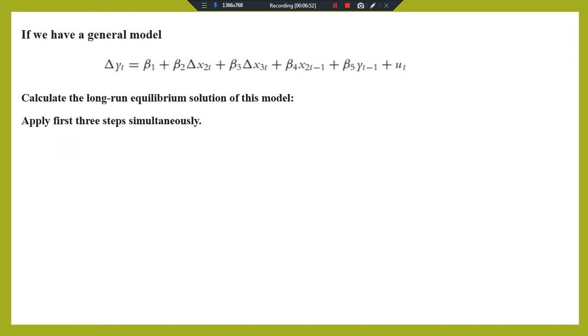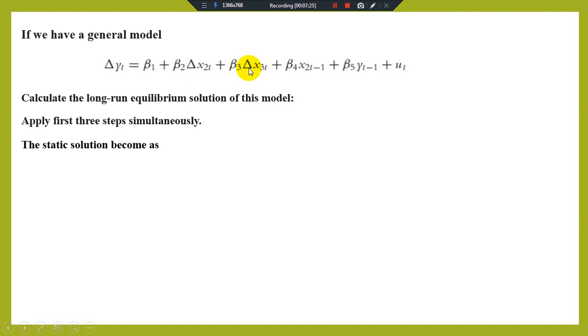We have to remove the t from the subscript, remove all the t, and the second step is to put the expected value of error equal to 0, so this means we put 0 here. And the third step is to put the difference term equal to 0. So we are removing delta y, putting 0 in the place of delta. So put 0 here, 0 here, 0 here.